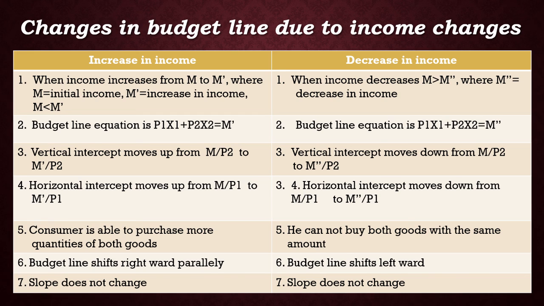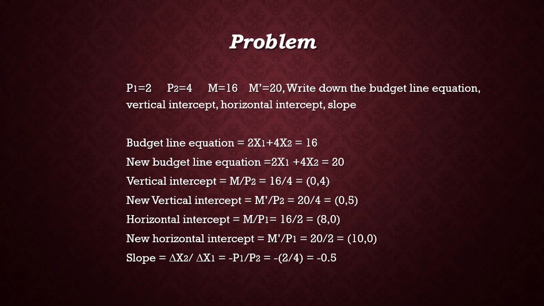Seventh one, the slope of the equation does not change because there is no change in the price of both goods. For example, price of first good is equal to 2, the second good is equal to 4. The initial income is equal to 16, then the new income is equal to 20. Write down the budget line equation. The budget line equation is 2x1 plus 4x2 equal to 16. The new budget line equation is 2x1 plus 4x2 equal to 20.